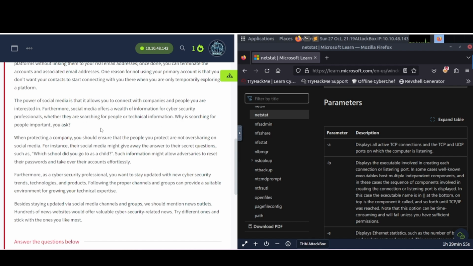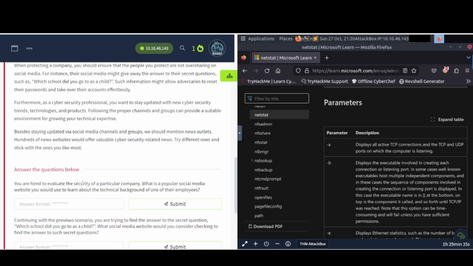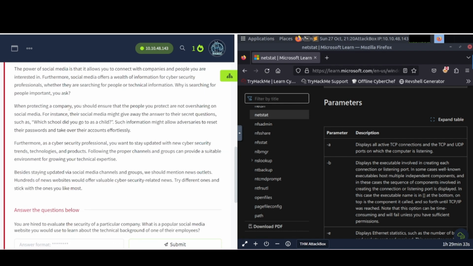Why is searching for people important, you ask? When protecting a company, you should ensure that the people you protect are not oversharing on social media. For instance, their social media might give away the answer to their secret questions, such as what school did you go to as a child? Such information might allow adversaries to reset their passwords and take over their accounts effortlessly. That's exactly right, do an OSINT.